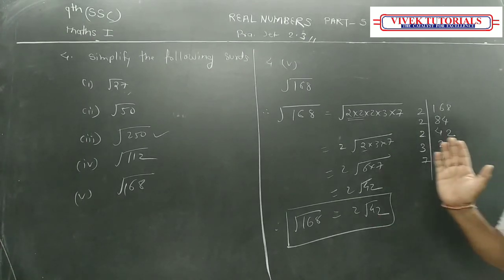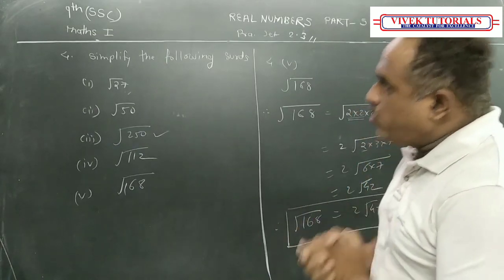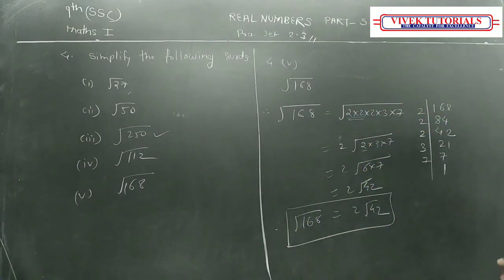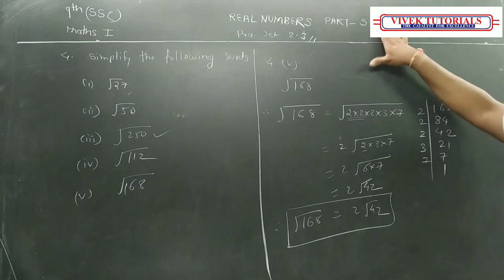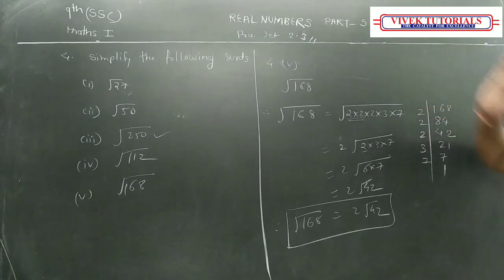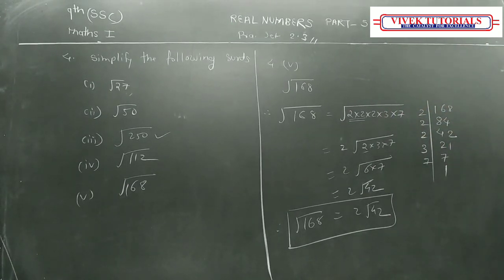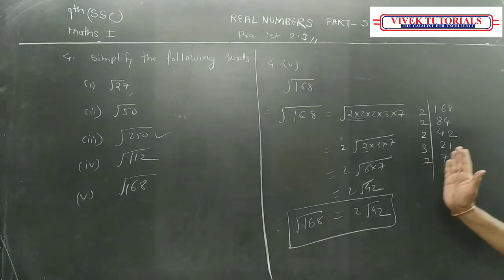So students, we are going very slow, going properly. I think you have understood the meaning of simple form of surds and what quadratic surds are. Then we have studied order of surds, and which terms are called surds. We are going slowly, don't worry. Once this exercise is complete, we'll go fast. So we are going to stop here for part 5 of real numbers. We'll continue in the next part. Did you copy it down properly? Thank you.